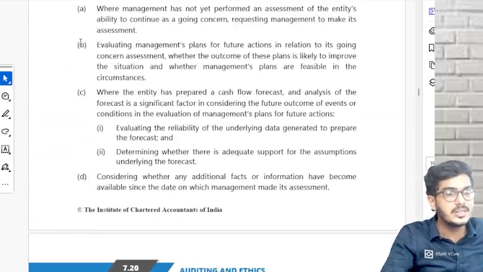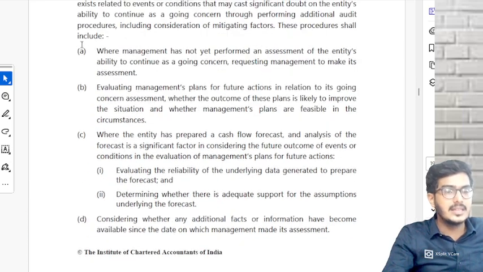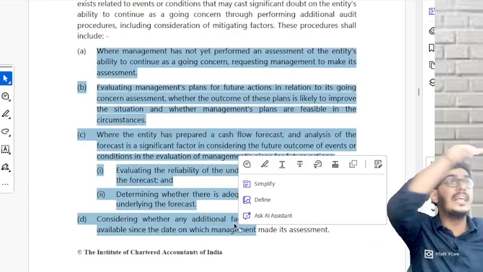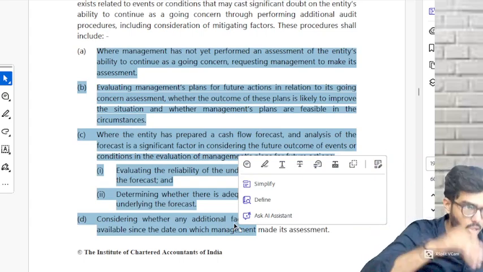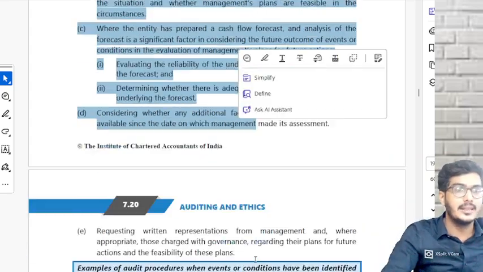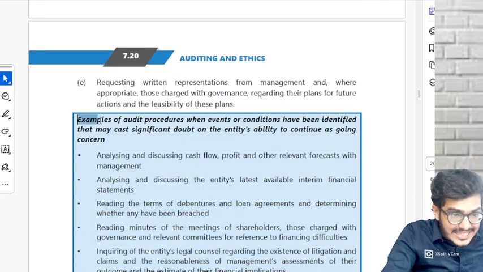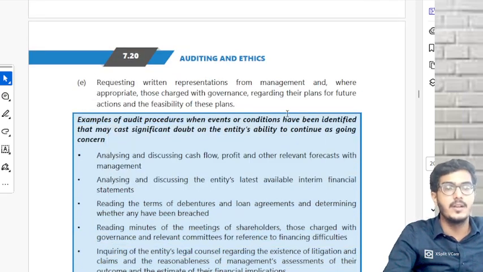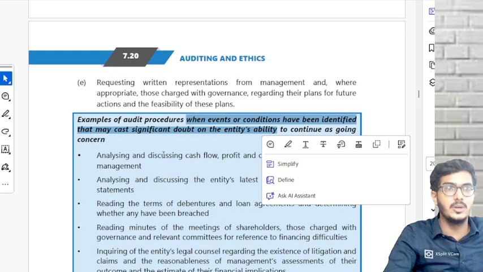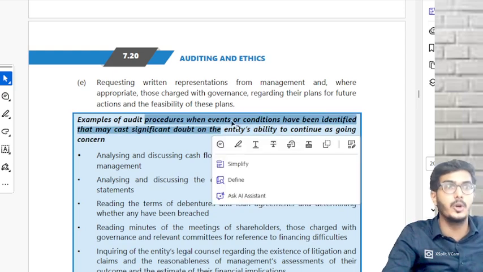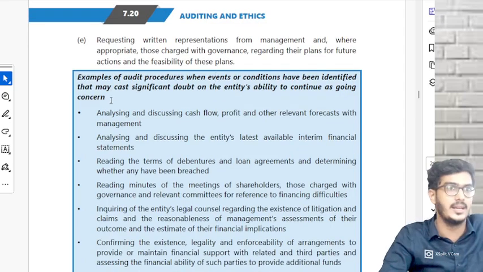Understood? Now, this is the question for additional audit procedures for events or conditions identified. See, you read these points on a heading basis. But actually, what you're going to check, your audit procedures, is covered under this particular answer. What are those examples of audit procedures which you're going to perform when events have been identified? What and all you're going to check in real.